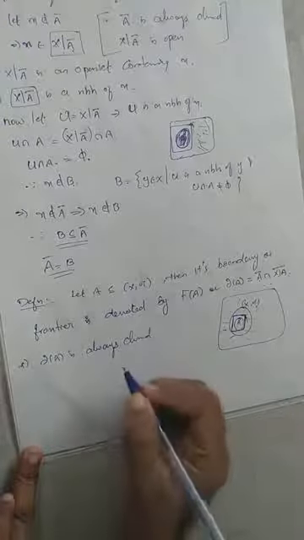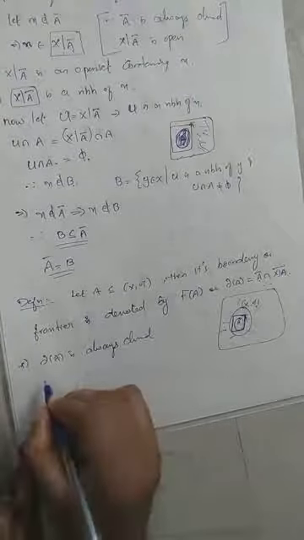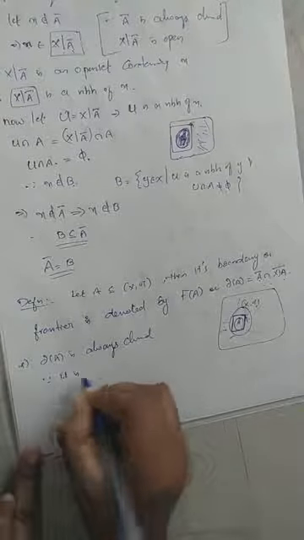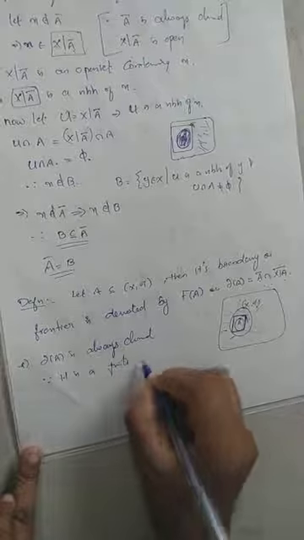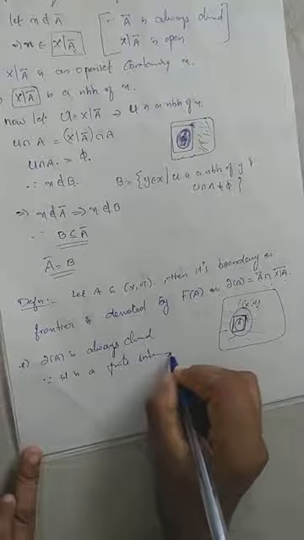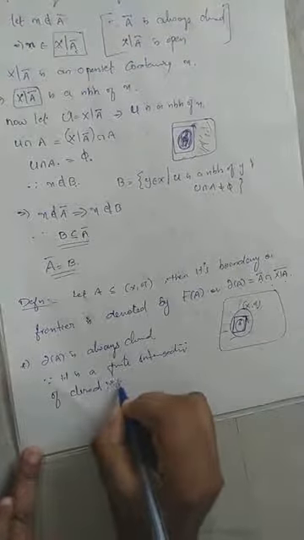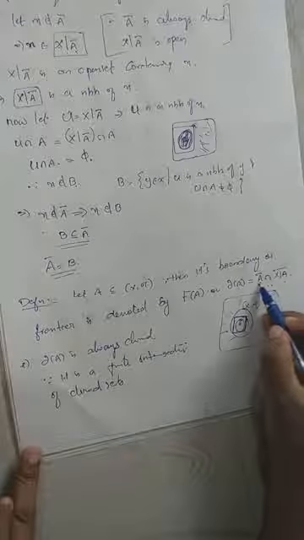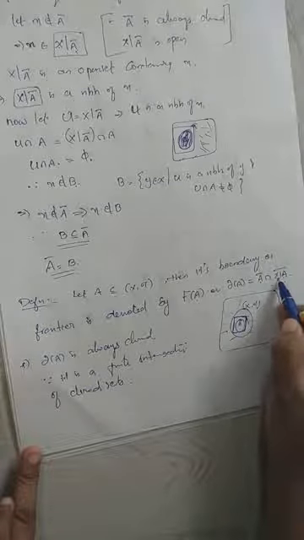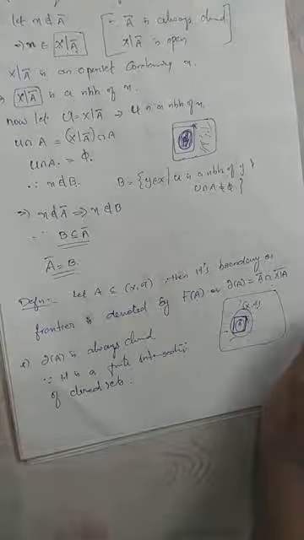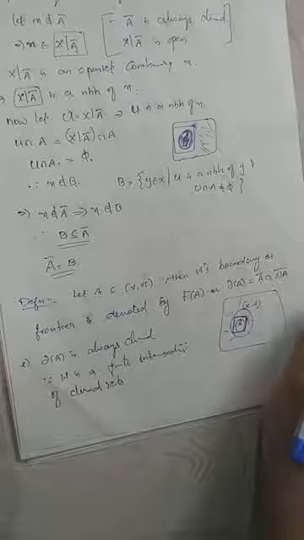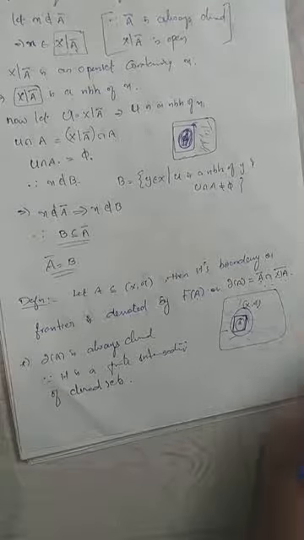Because it is a finite intersection of closed sets. A closure is always closed. X minus A whole closure is again always closed. Their intersection of two closed sets is again closed. Therefore, the boundary of a set is always closed.